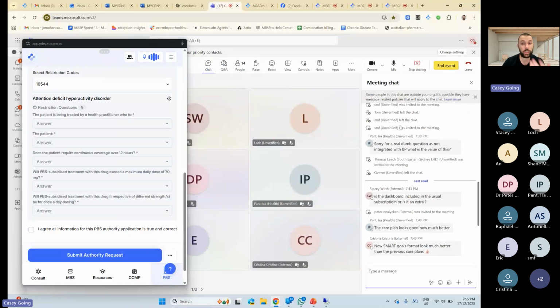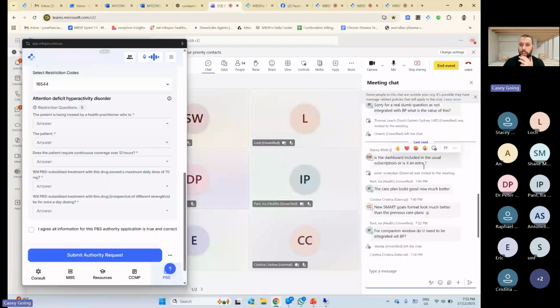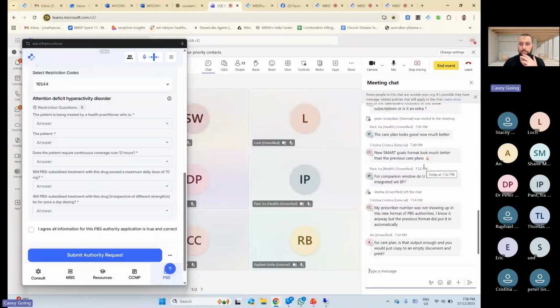We're hoping to get access to more clinical data. We've put in a request for that, so hopefully that'll come through. So we'll see how we go. But yeah, it's an extra $15 per month. The reason it's an extra is because we've got to pay Best Practice. They charge us, so we sort of just put it on. So see how we go. Yes, a few good things about the care plans. Excellent. Thank you for all the feedback that everyone's giving about care plans. We're hopefully getting them better.